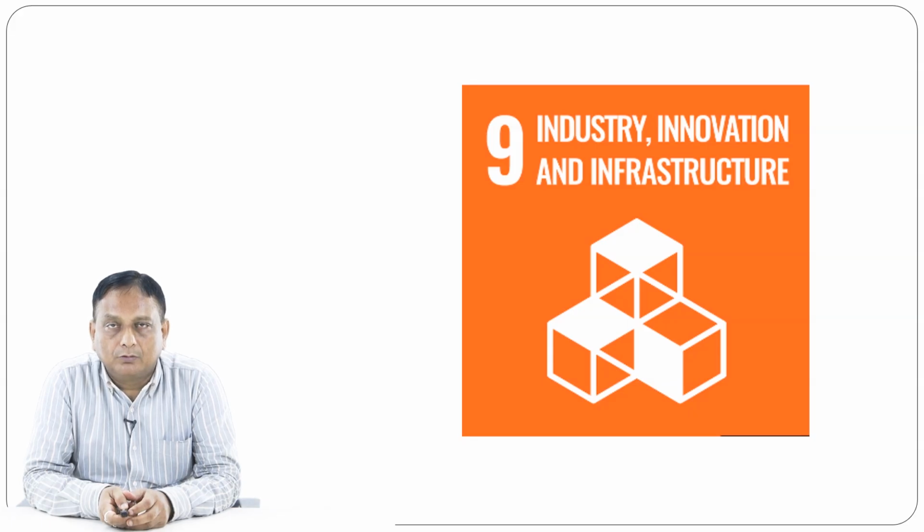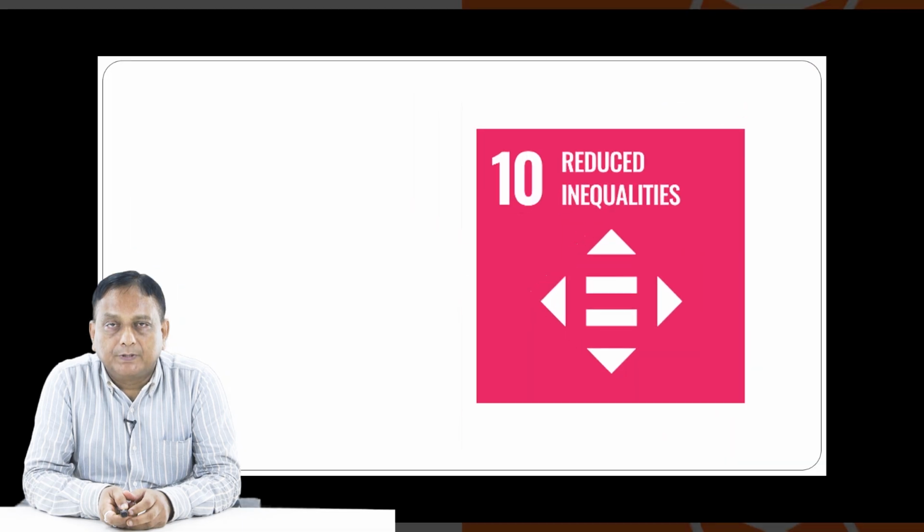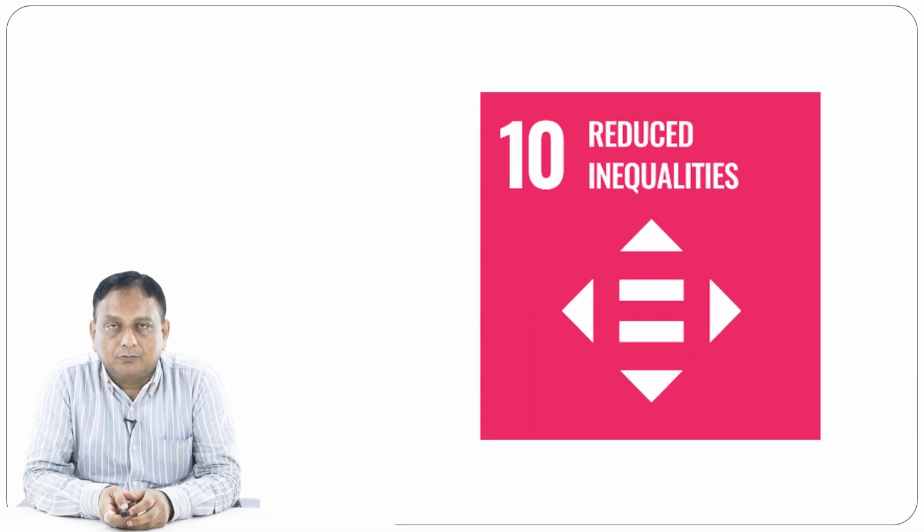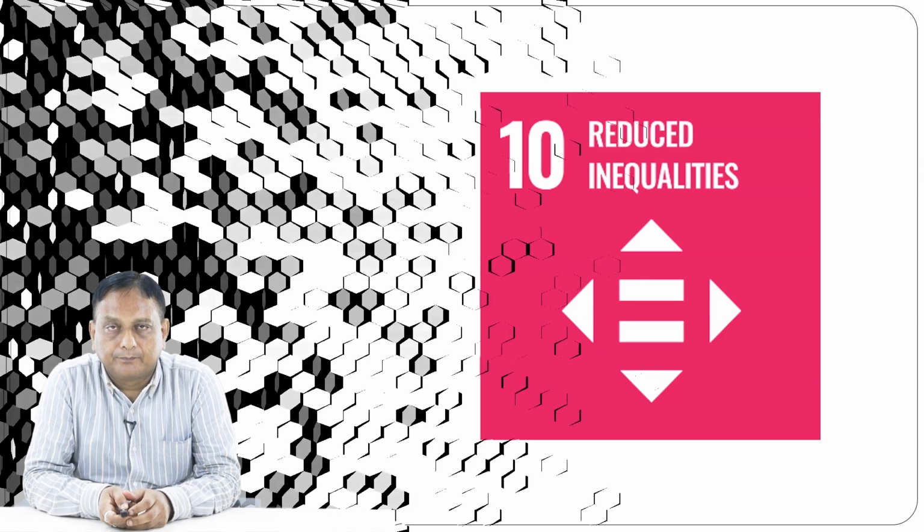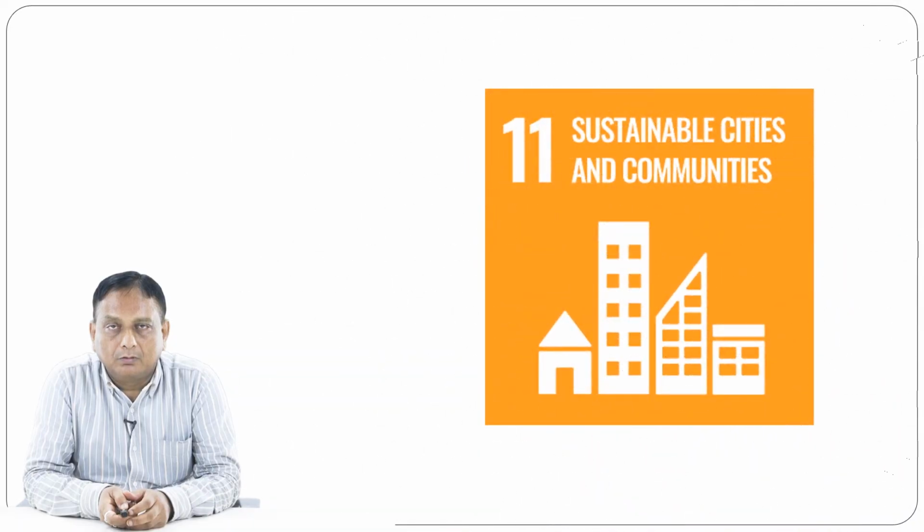Now the number 9 goal talks about industry, innovation and infrastructure. So the development of a nation depends upon the growth of the industry and the innovative approach. The 10th one talks about reducing the inequalities in all spheres of life. So any kind of inequality in any kind of work should be reduced. Now the 11th goal of sustainable development is sustainable cities and communities, those will be developed in this 11th goal.